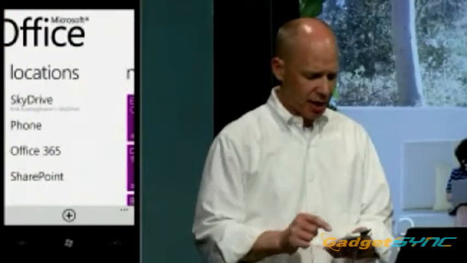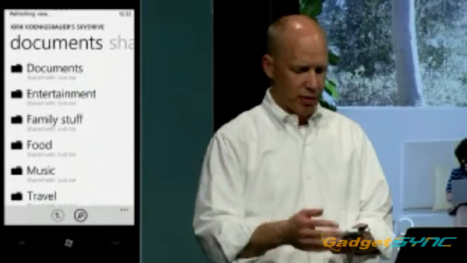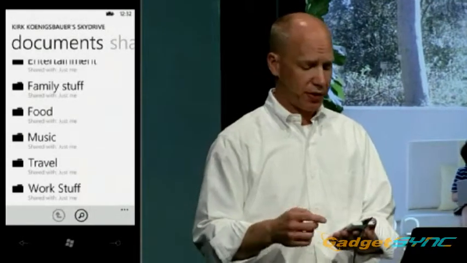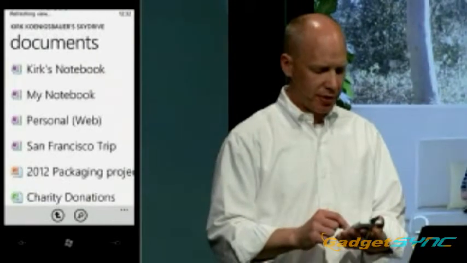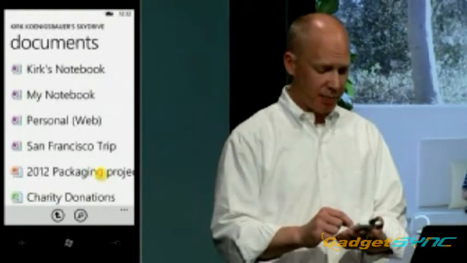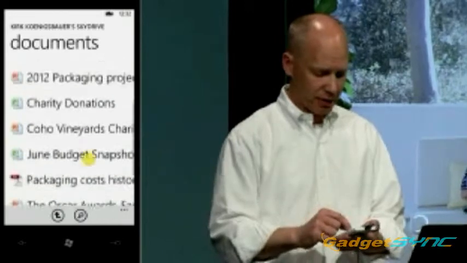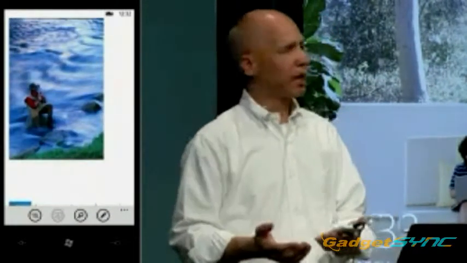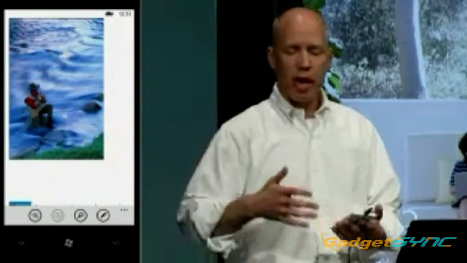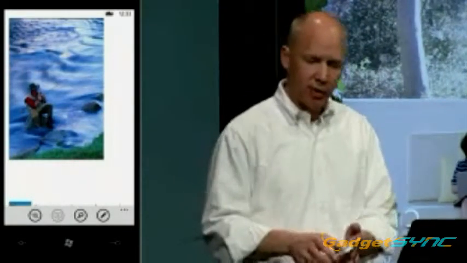I'll just go ahead and tap on SkyDrive. There's the same folder structure that you saw before in SkyDrive in the cloud. I'll go into the Documents folder. I'll scroll down here at the bottom. It's refreshing my view at this point, updating to make sure I've got the most recent documents. I'll go down, and there's that fly fishing document one more time, and I can open it on this device. So no matter where I am, no matter what device I'm working with, Office is in the cloud with SkyDrive to help me share documents, to have access to all the content that I need, no matter where I may be.